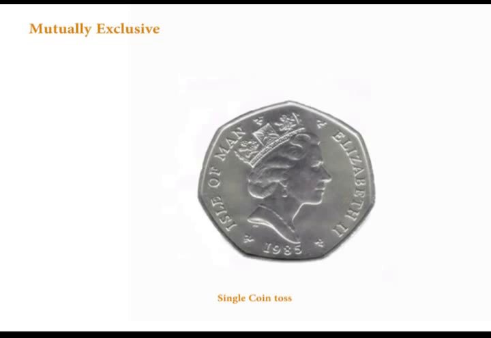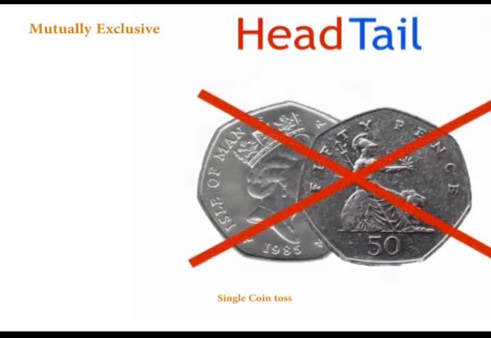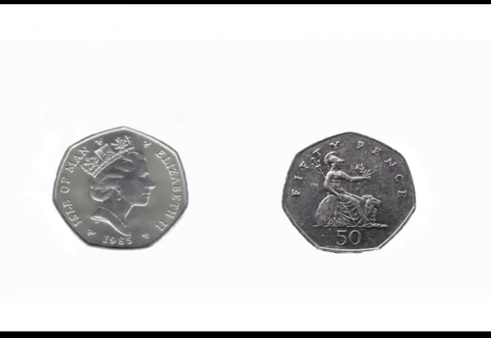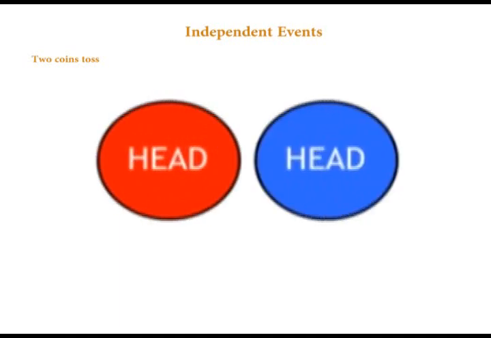If you had one coin, the occurrence of a head and a tail are mutually exclusive. They cannot occur at the same time. But if you had two coins and you toss them, the occurrence in one coin is independent of the other. It means if the first coin gives a head, the other doesn't have to give a tail. They are independent. And so the probability of getting a head and a tail is equal to 1/2 times 1/2, which gives us 1/4.